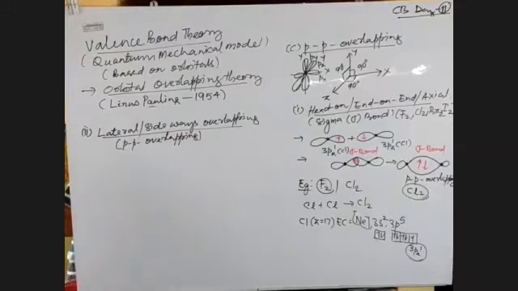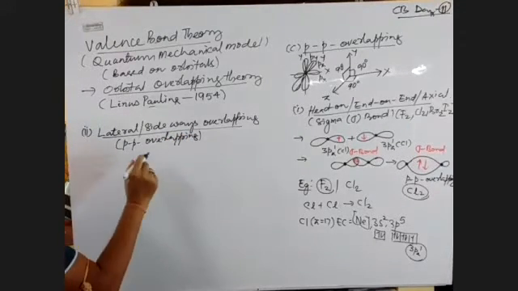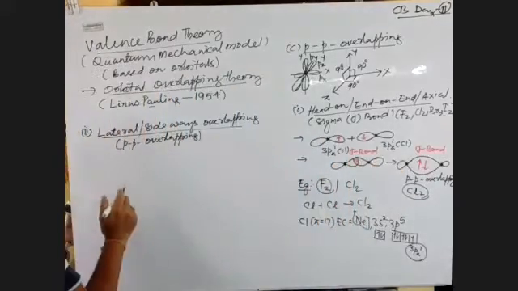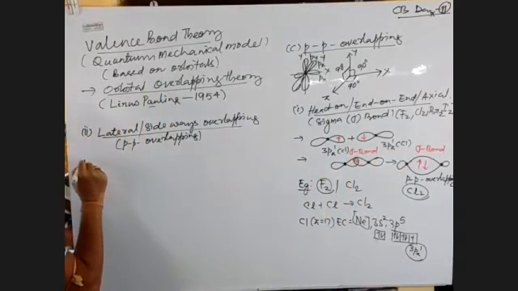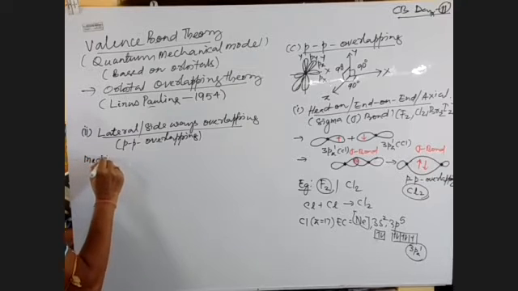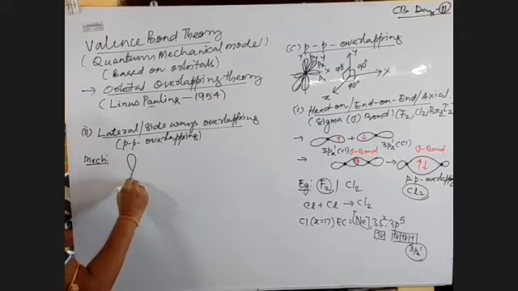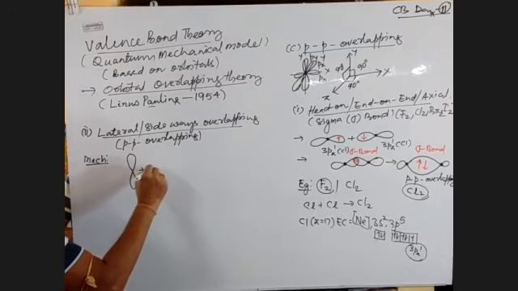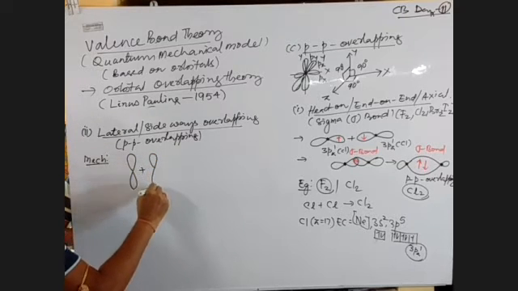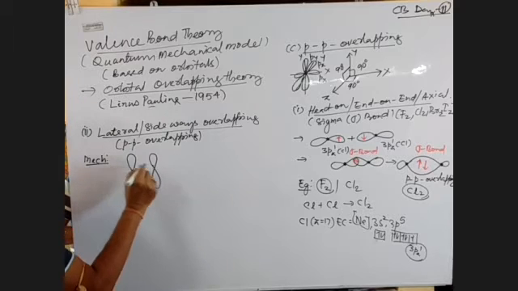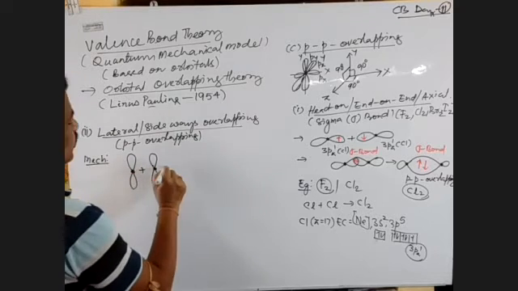Right. So sideways means where end-on-end overlap is not possible. So what is the mechanism? The mechanism will be like this. This is one p orbital, with a dumbbell shape. This is another p orbital of the same dumbbell shape. This is the nucleus, right? So they overlap on each other.